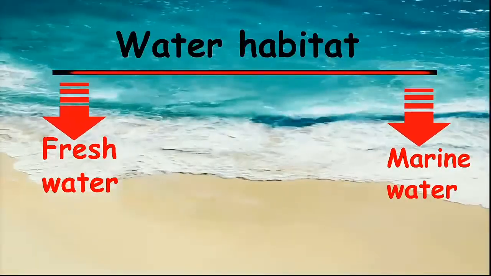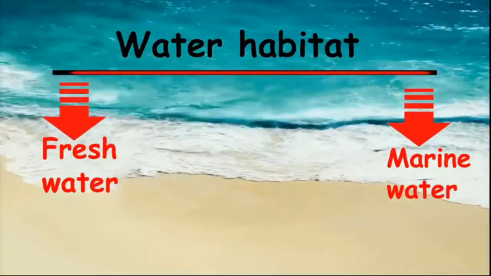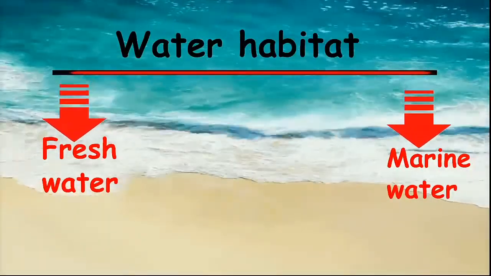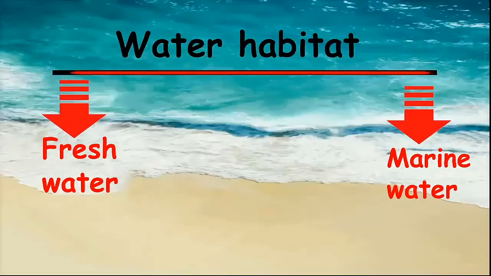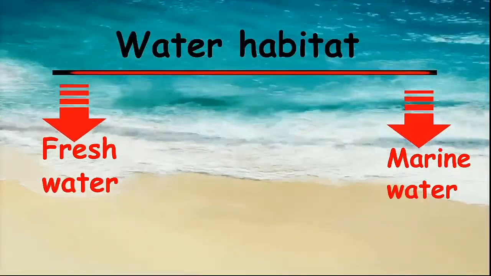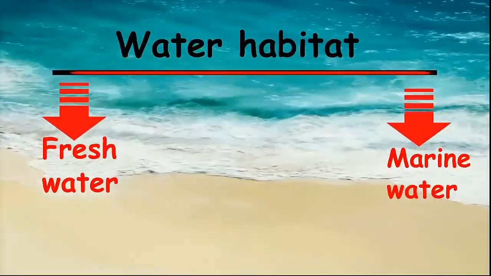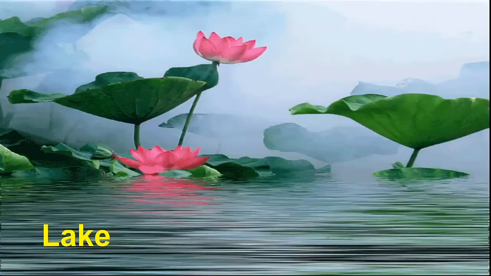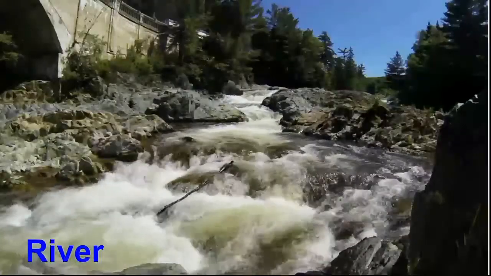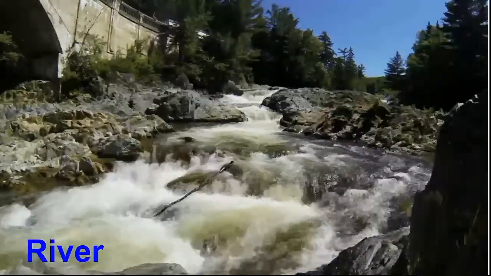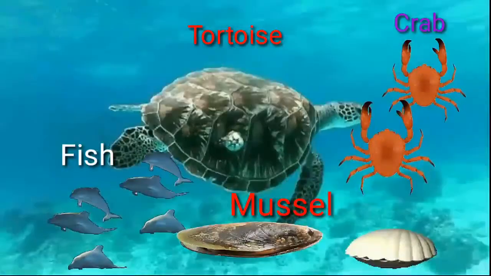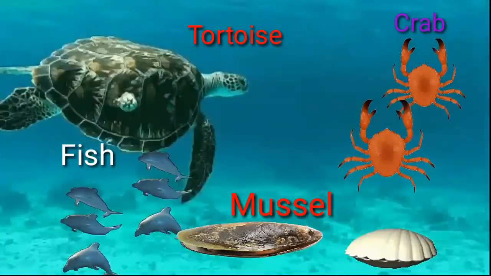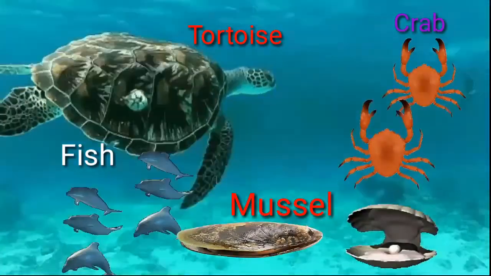Water habitats are classified into two types, freshwater and marine water. Pond, lake, river are freshwater habitats. Many animals such as tortoise, mussel, fish and crab live here.